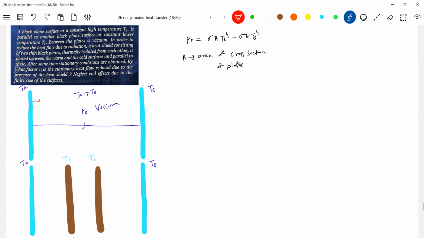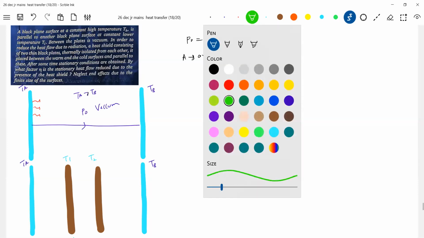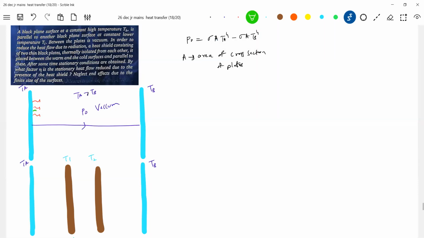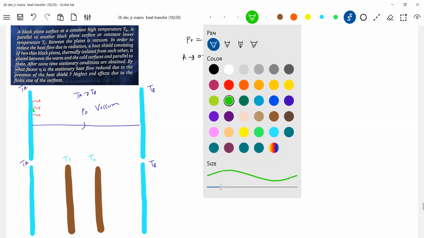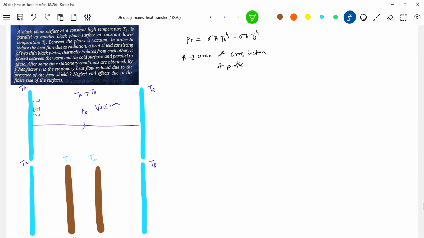For your understanding, I'm just giving it in this way. We used to indicate colors like this. Emission as well as absorption. You can show more lines for emission because TA is greater than TB. I'll shade this. So this is the absorption and this is the emission. Agreed? PE, PA.